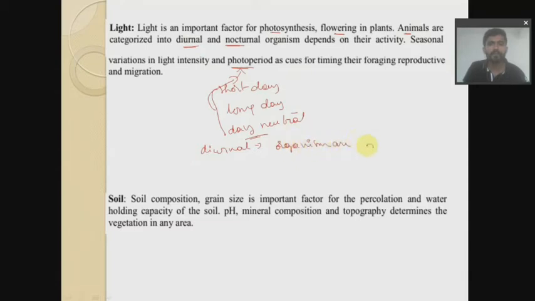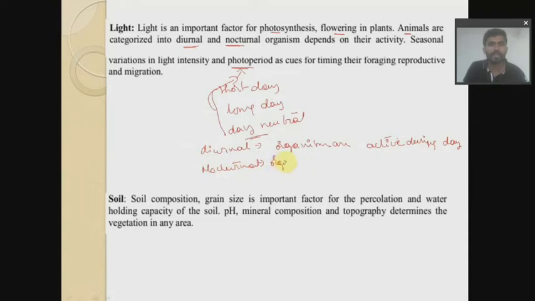Diurnal organisms are active during daytime, right? At the same time we have nocturnal organisms. So what do you mean by that?